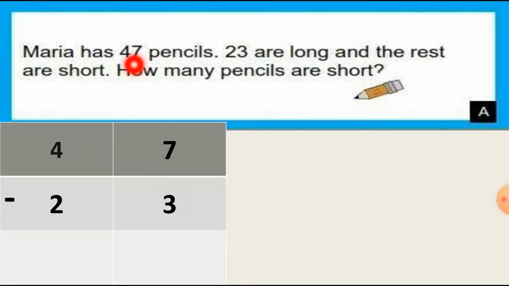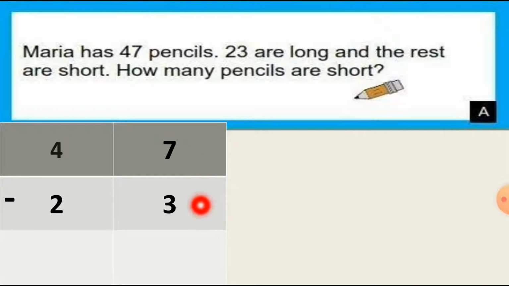So we just have to write down the bigger number between these two numbers. So here 47 is the bigger number. So I write the number 47 first and then 23 here. This way, 47 minus 23. Now let's subtract with the ones column.